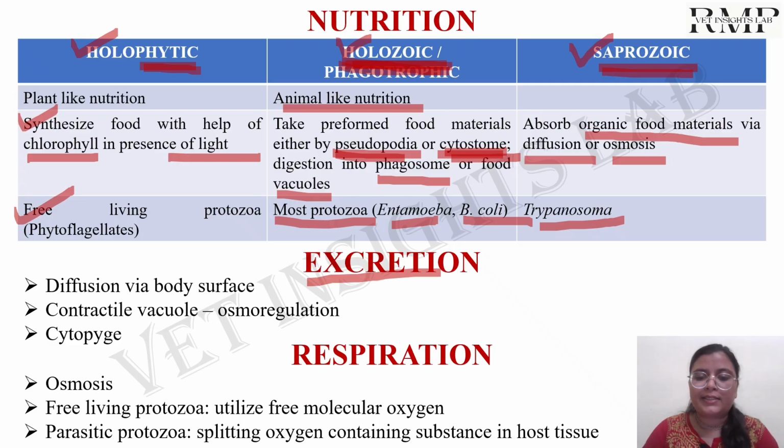Now the next is excretion. So basically they will be having either the temporary structures, that is known as cytopyge, or we can say the anal-like structures to excrete the waste products, or they will be having the contractile vacuoles, they will be having the osmoregulation activities, and for the excretion. Also they can do the excretion via the body surface in the form of diffusion or the osmosis process. Next is the respiration.